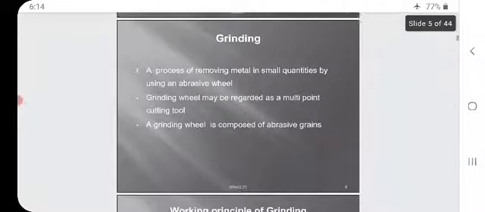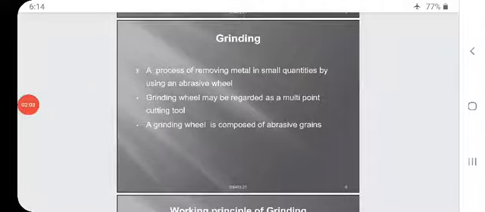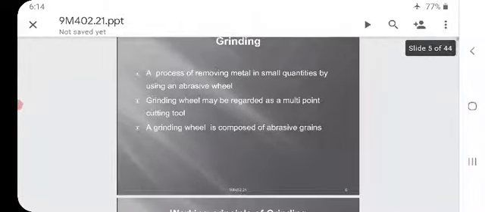Now, we will see clearly regarding grinding. Grinding is a process of removing metal in small quantities by using an abrasive wheel. That is, the removal of a small amount of excess material with the help of an abrasive wheel. A grinding wheel may be regarded as a multi-point cutting tool, and we will see what a multi-point cutting tool and a single point cutting tool are.